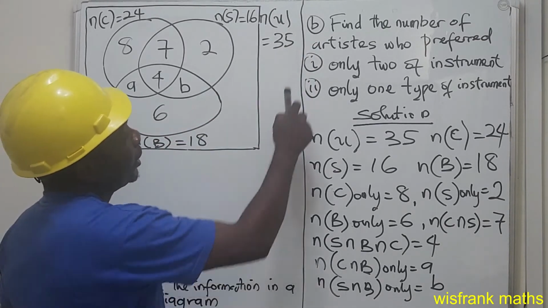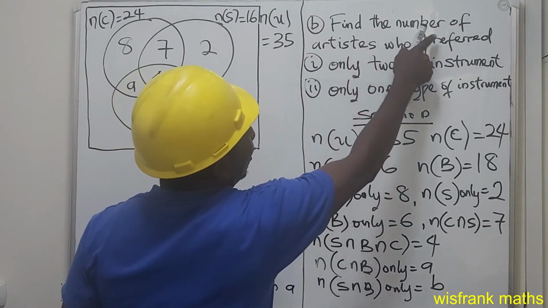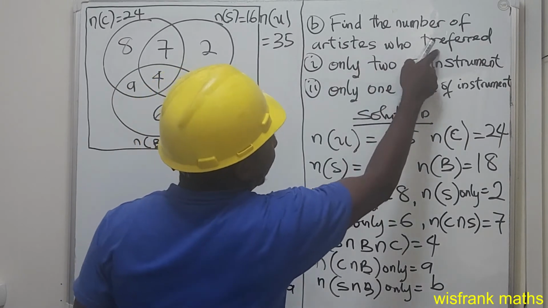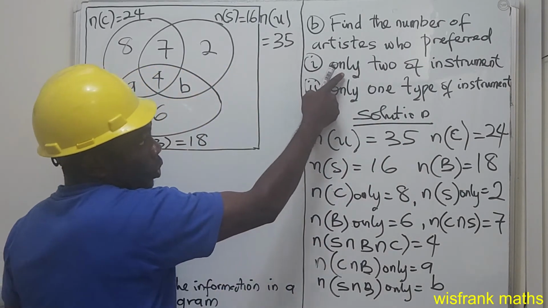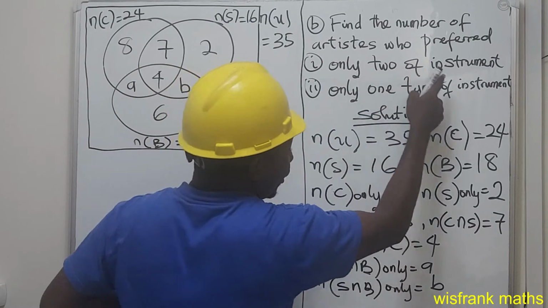The B part says, find the number of artists who preferred I, only 2 of instrument.